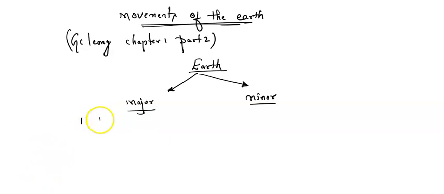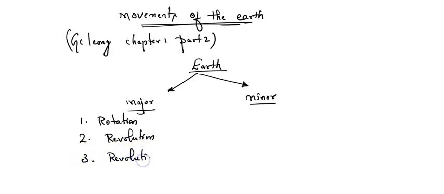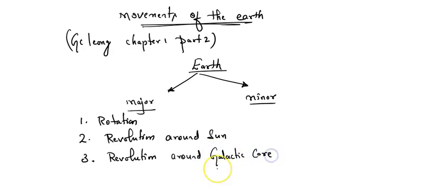Number 1 is rotation. Second is a revolution, and the third one is also a revolution, but one difference is there. I'd like to explain this phenomenon. So here we have different revolutions. First is revolution around the sun, and second is revolution around the galactic core. So these are the two different revolutions which occur.